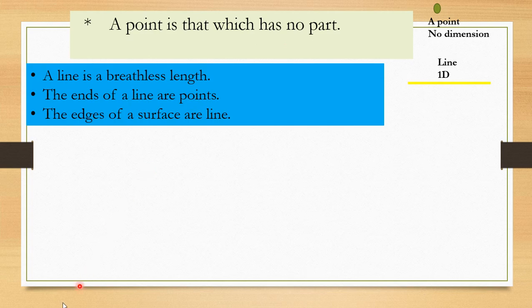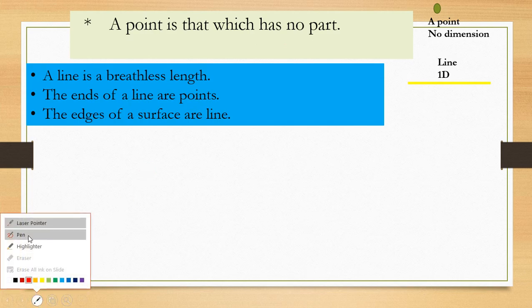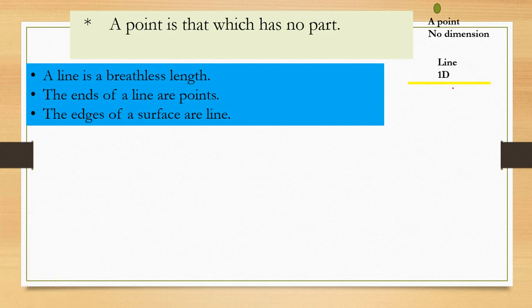A line is breadthless length, that means a line has no breadth. The ends of a line are points. So here is the point, and this is the point which is the ending and starting point. So that means we can say the ends of a line are points.